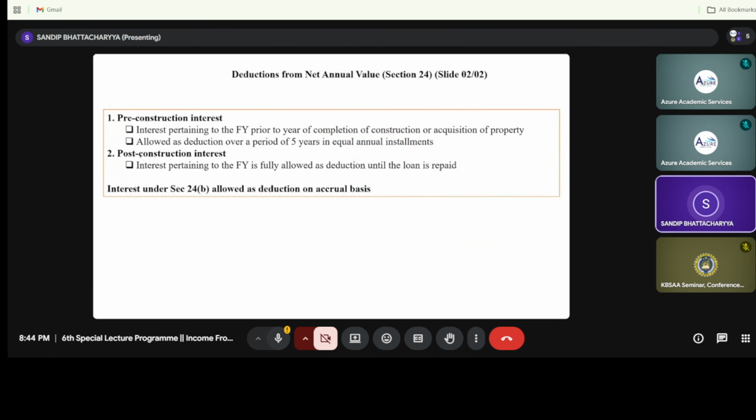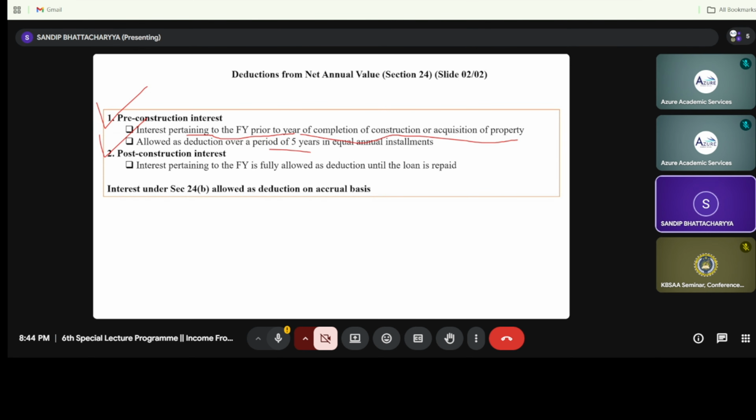Now, we have discussed here pre-construction and post-construction interest. Under section 24b, it is actually the composite of pre and post-construction. Now, what is this pre-construction? It is interest pertaining to the period before the financial year of completion of the construction or the acquisition of the house property. Whatever the interest is, it will be divided into 5 equal installments. Suppose your pre-construction interest is rupees 1 lakh, so 1 lakh divided by 5.